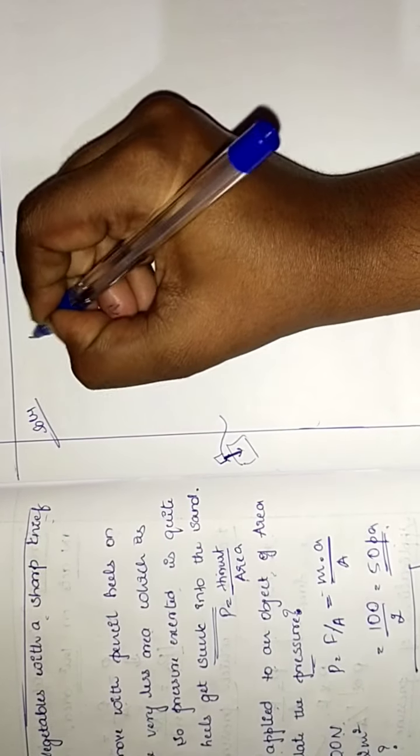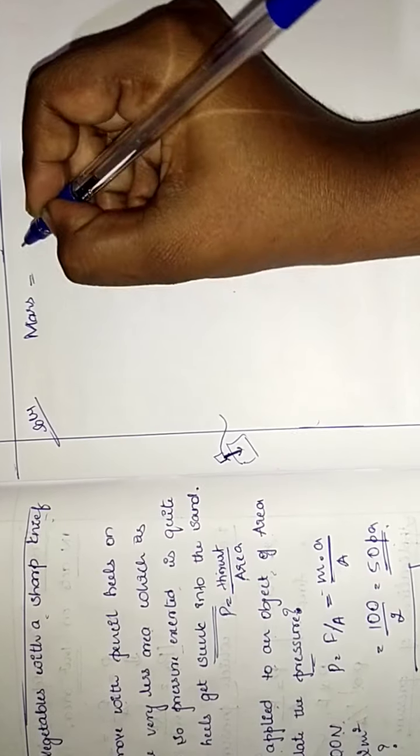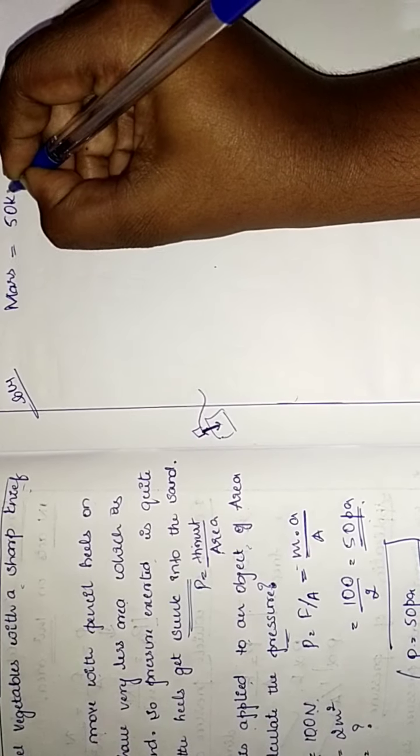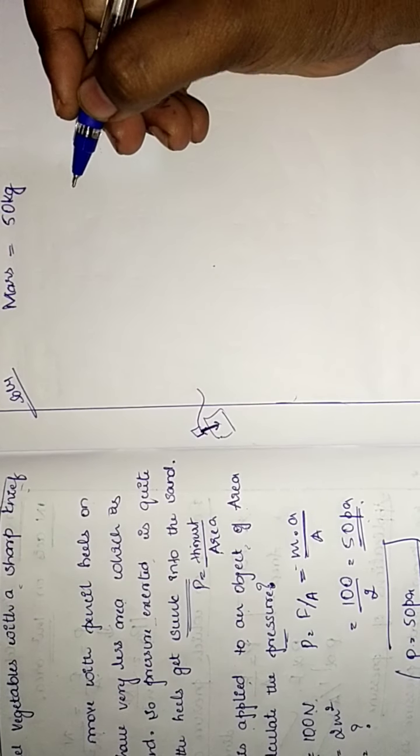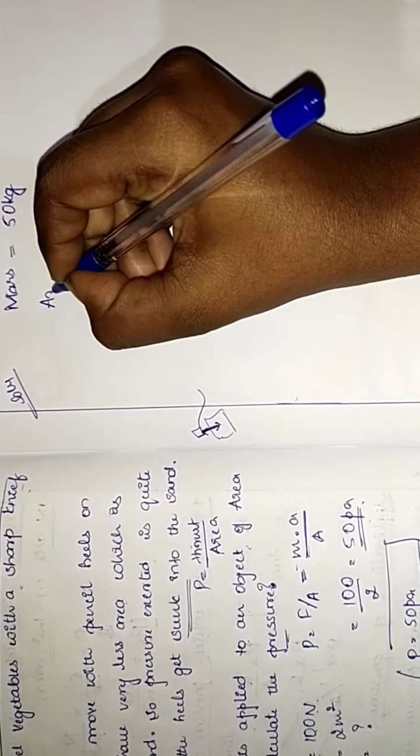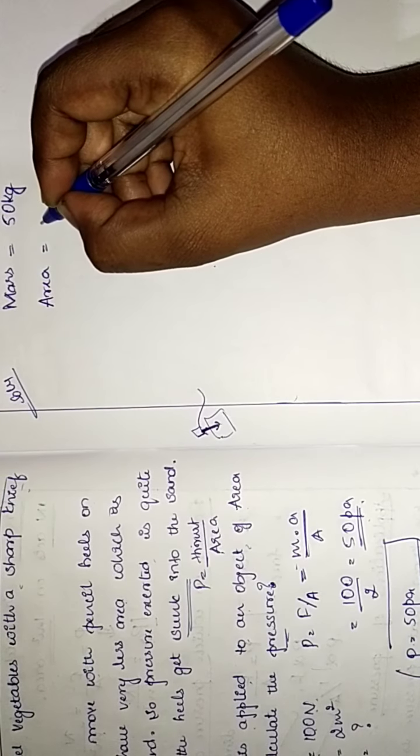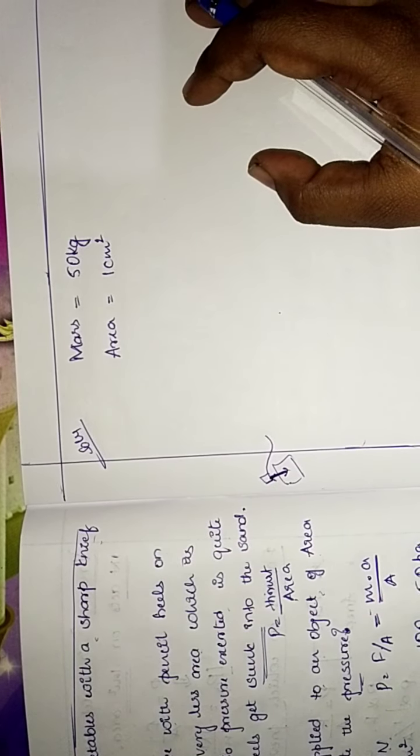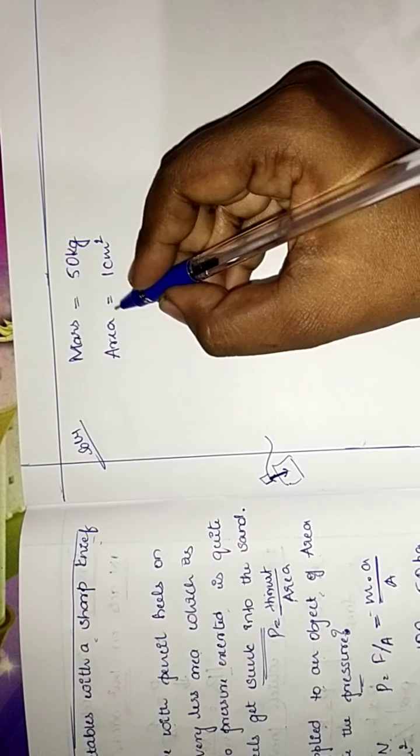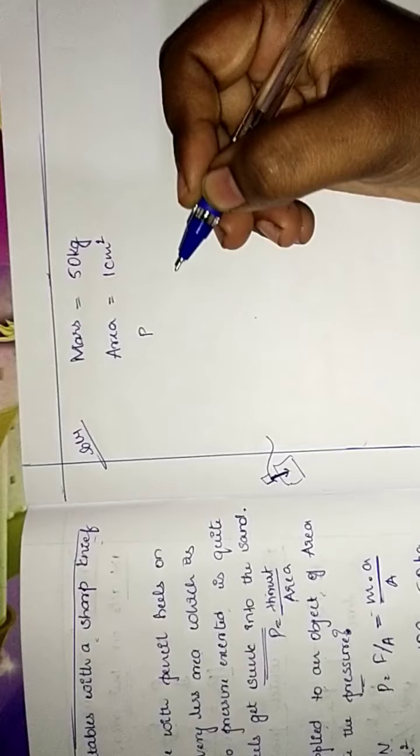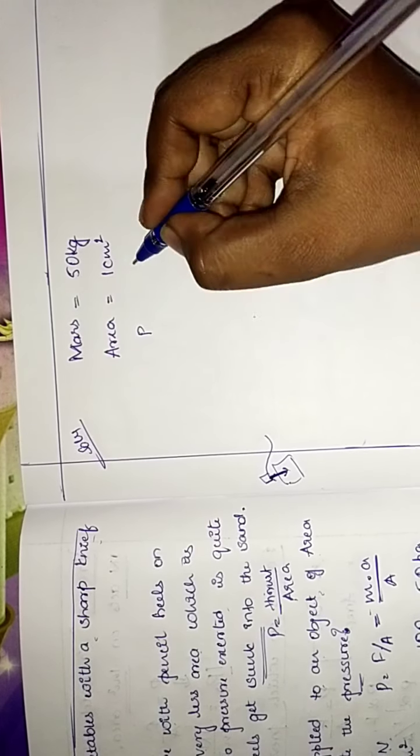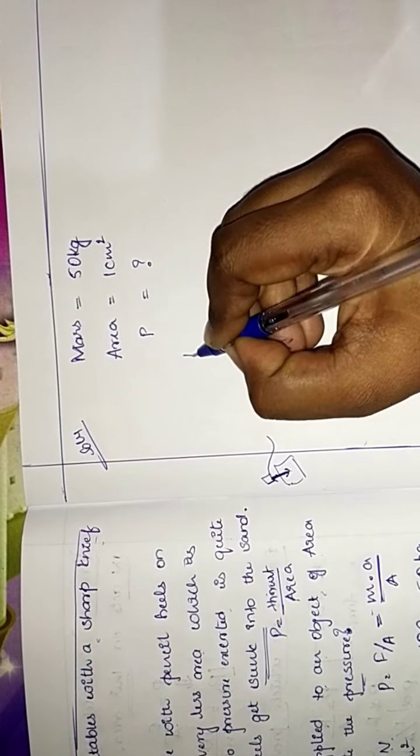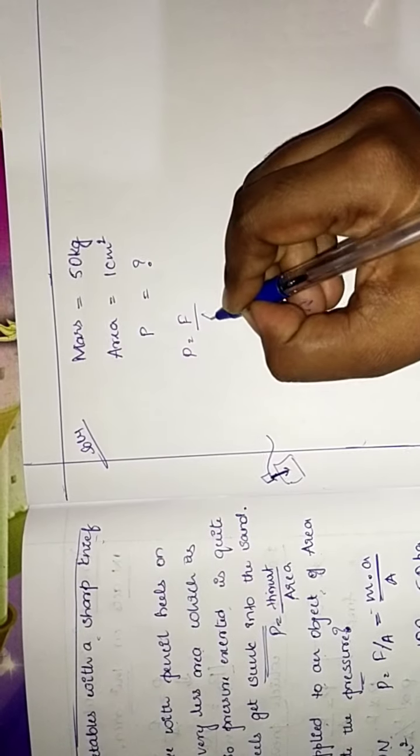Solution. Mass is given, that is 50 kg, and area is also given, that is 1 centimeter square. And again we need to find out pressure, calculate the pressure exerted on the ground. So we need to find the pressure. So P is equal to question mark. We need to find out this. So we do have a formula, that is P is equal to F by A.